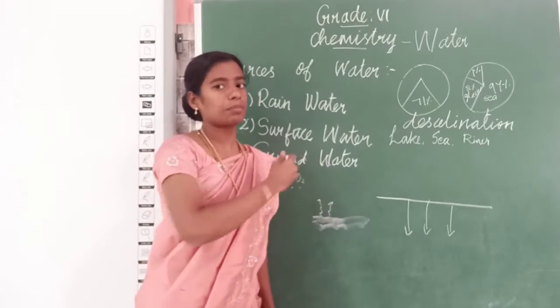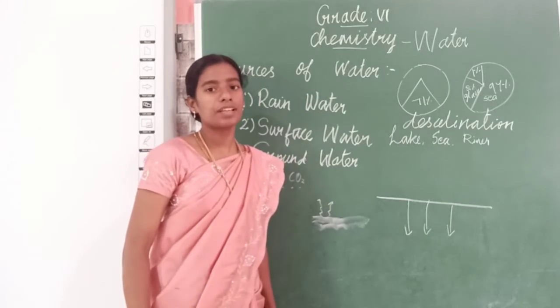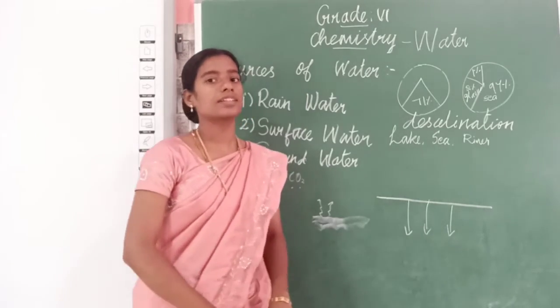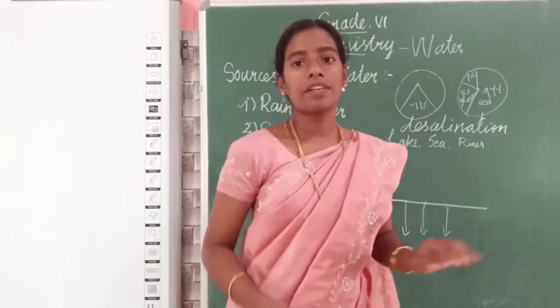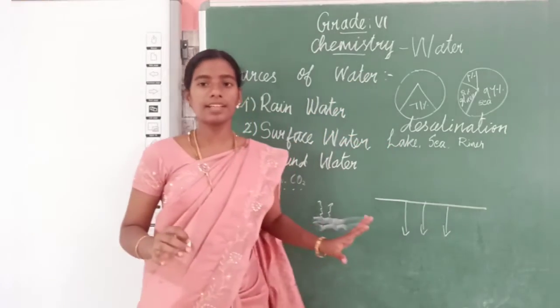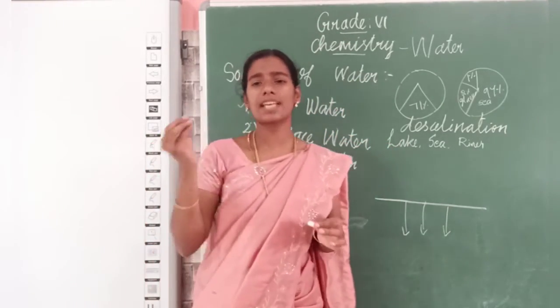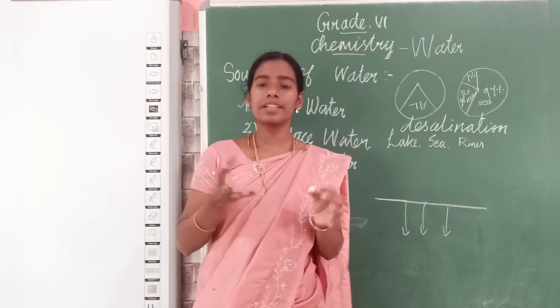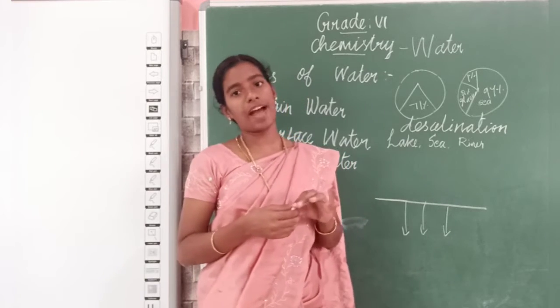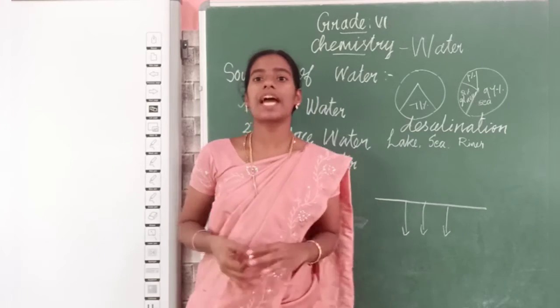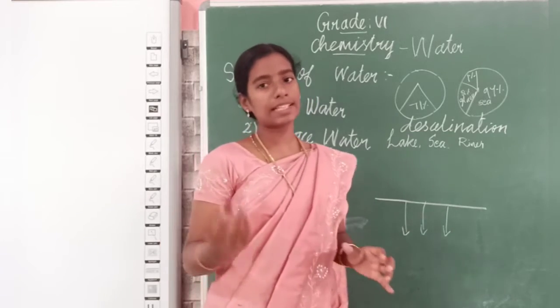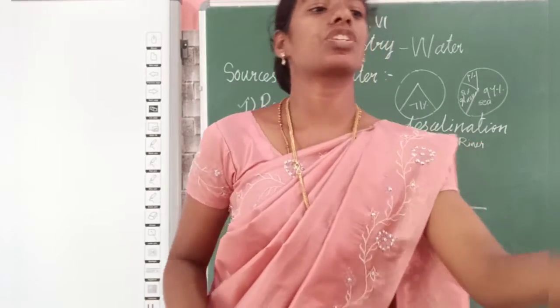From this water table you can get water, that is called groundwater. It also has some salts, but it can be purified.